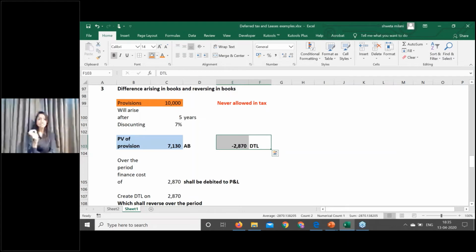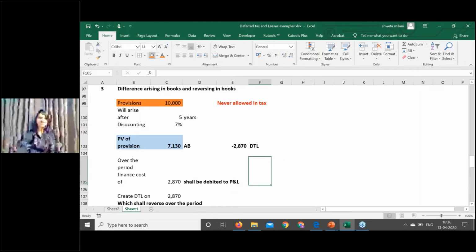This is such kind of deferred tax which will arise in the books and reverse in the books. There is no cognizance or no reference to the income taxes. We'll also discuss further examples, then you'll understand how only within the books you're recognizing the deferred tax. Since you recognize the gain today, you will recognize a DTL on such component. In the further years, as and when you recognize the finance cost, at that point in time you will recognize the DTA on such items. We'll discuss the next example.